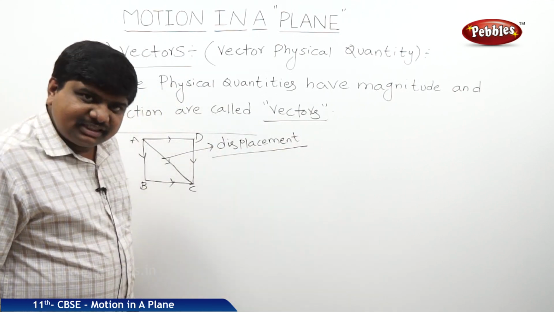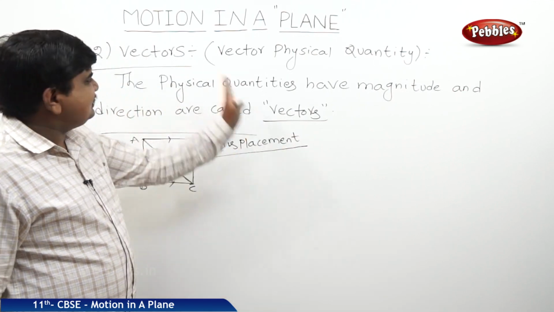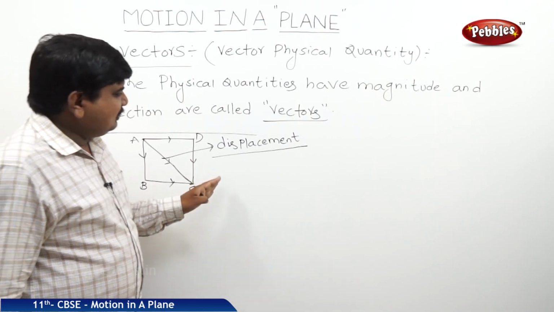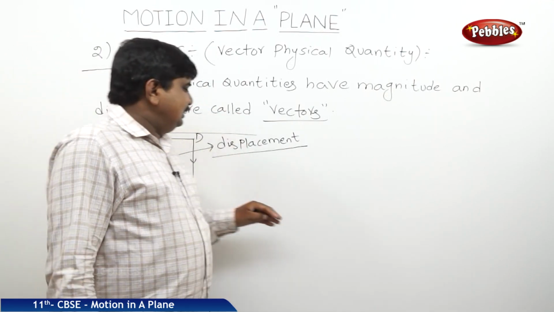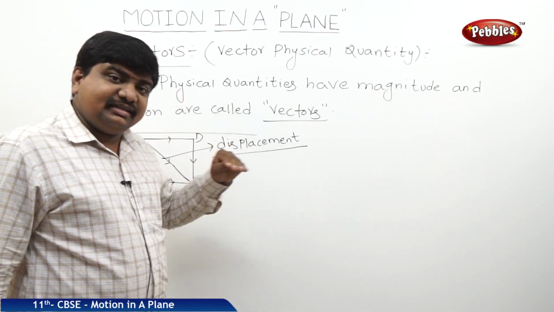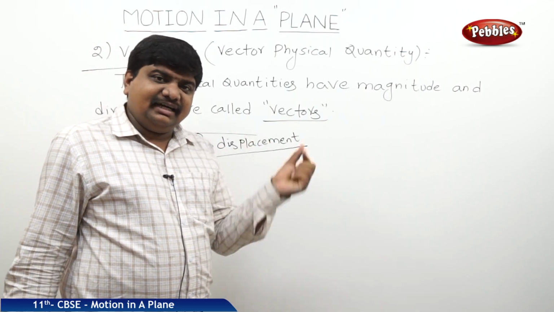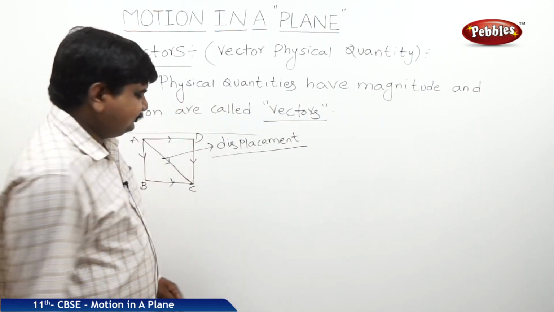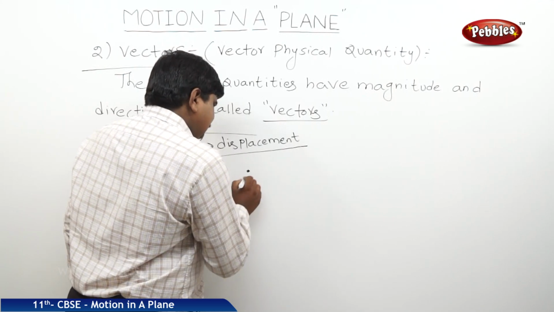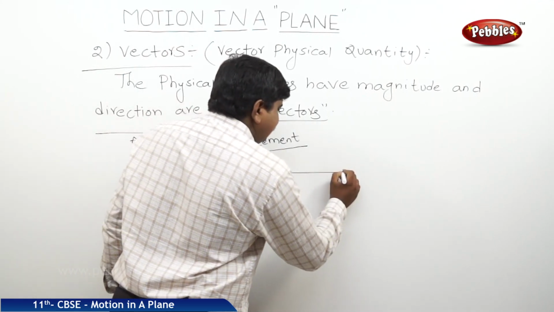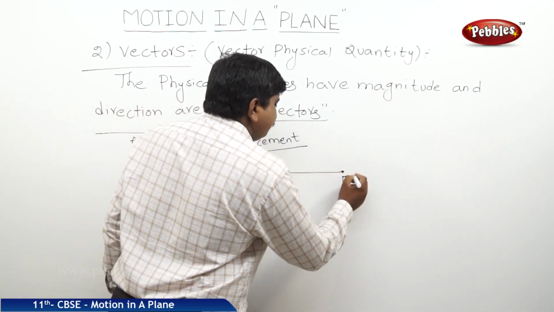What is the meaning of displacement? Displacement is one of the examples of the vector. What is the definition of displacement? The displacement is the shortest distance between initial and final positions of the body. That means A is the initial position of the body, which reached a position called B.